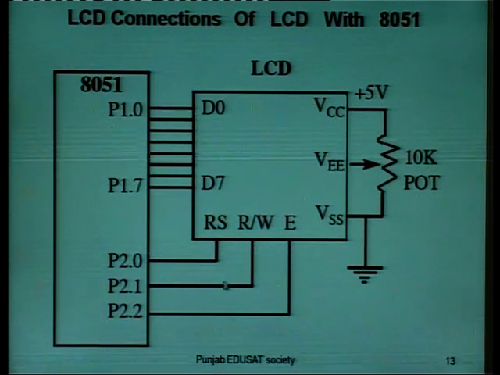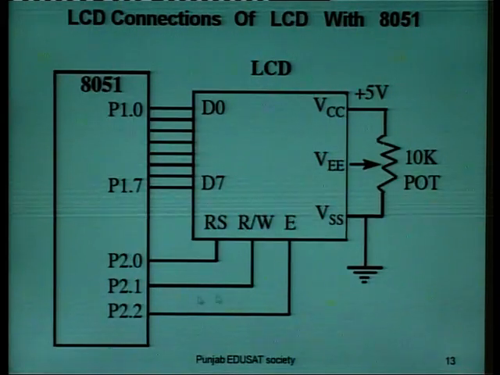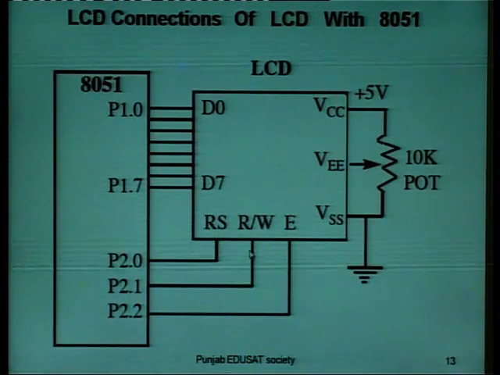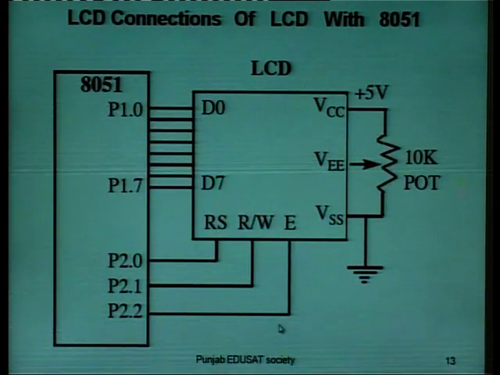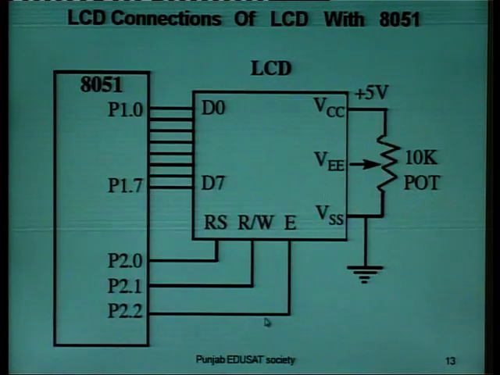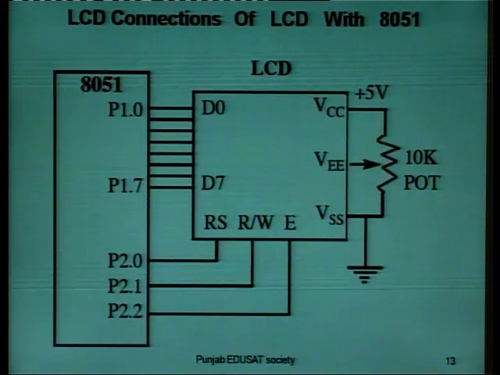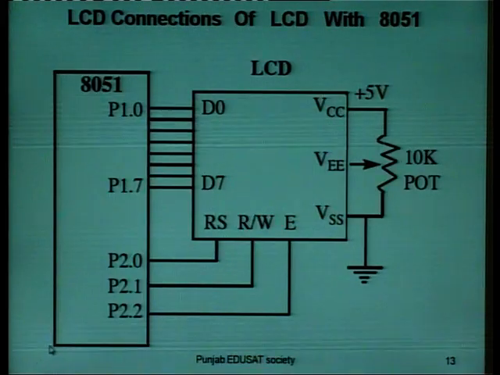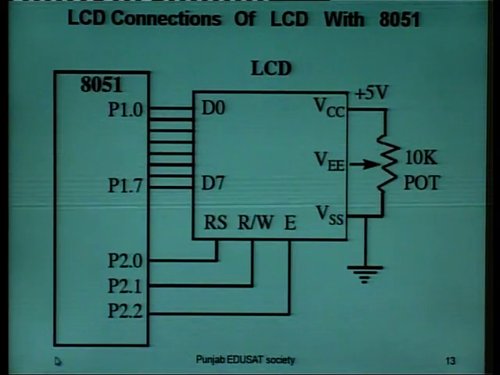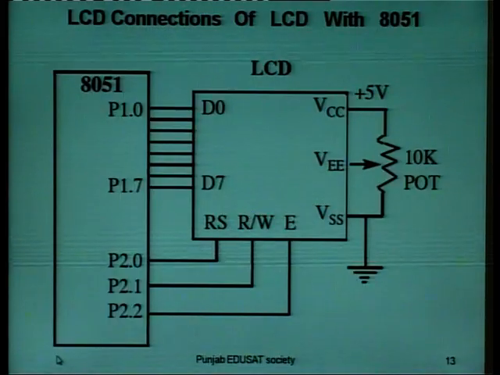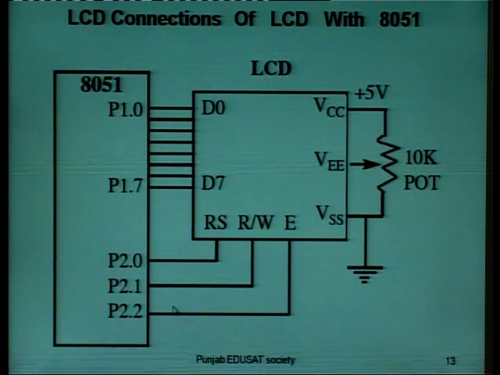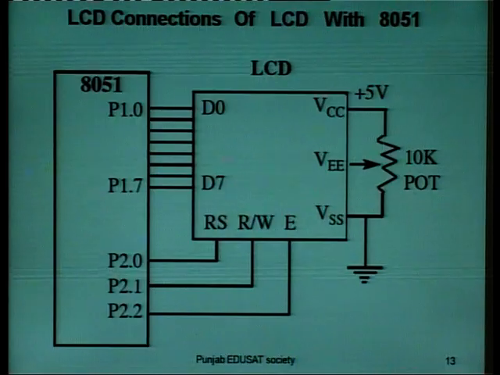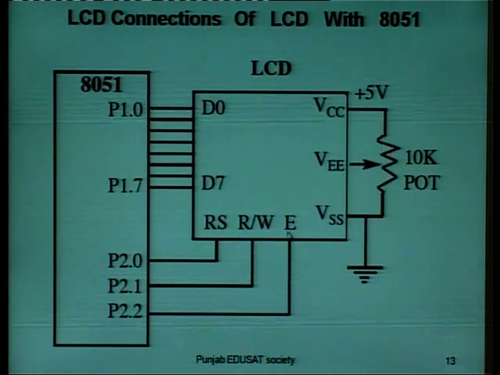P2.1 is for read/write. To write something on the LCD, we make this pin 0, and to read we make this pin 1. Then we have the enable pin. When data is supplied to the data pins, a high to low pulse must be applied to this pin in order to latch in the data present at the data pins, for a minimum of 450 nanoseconds.